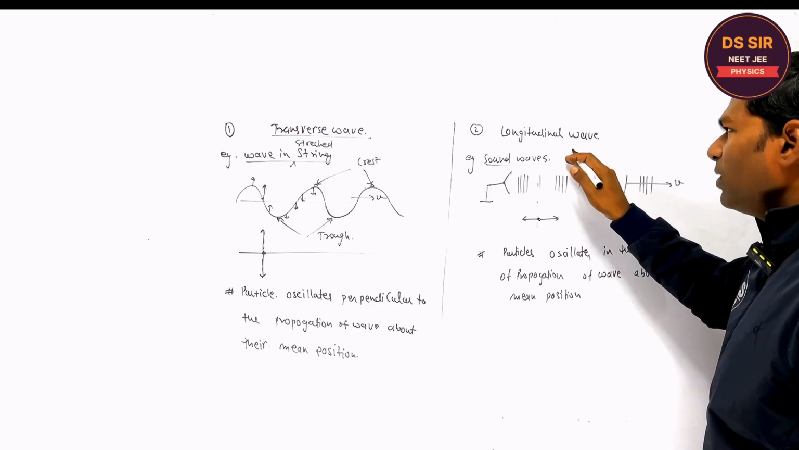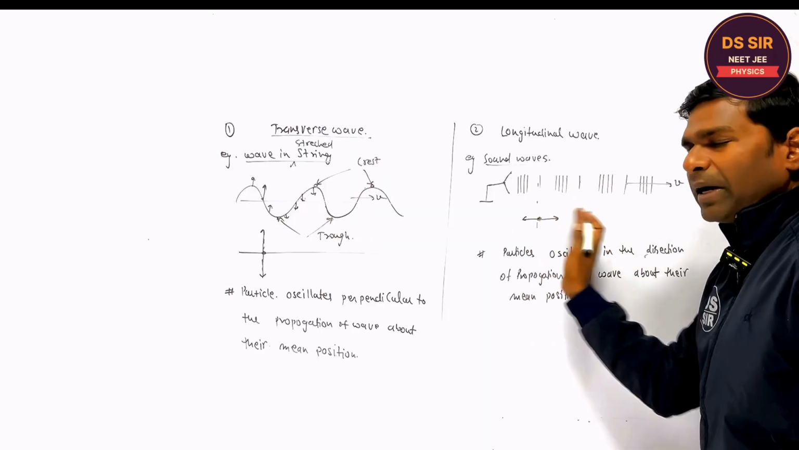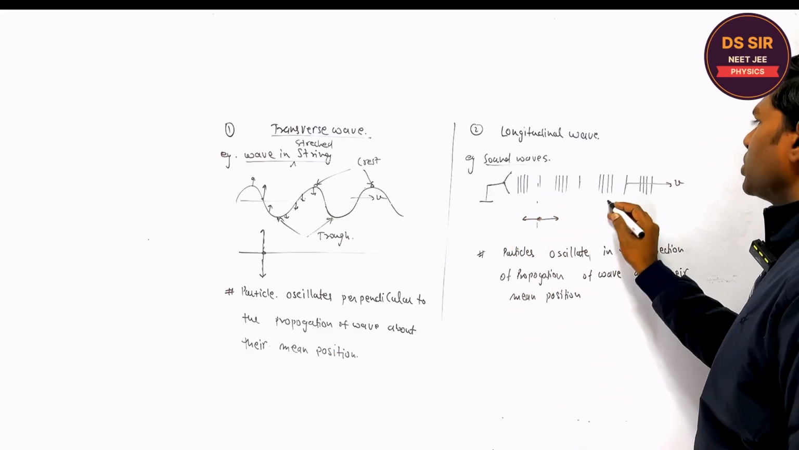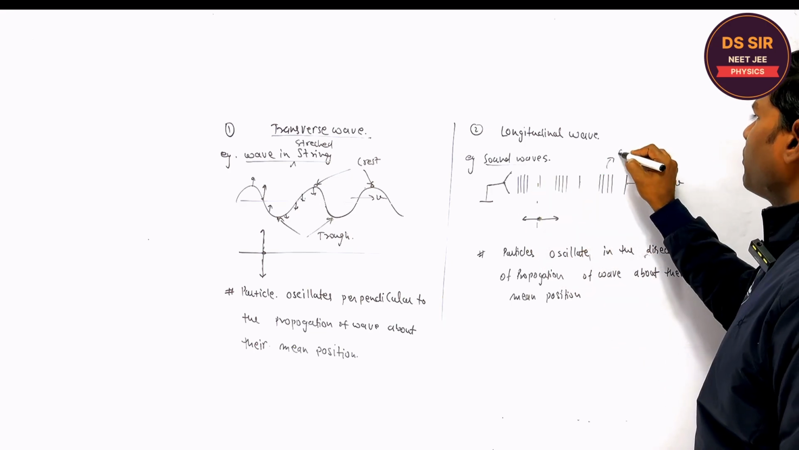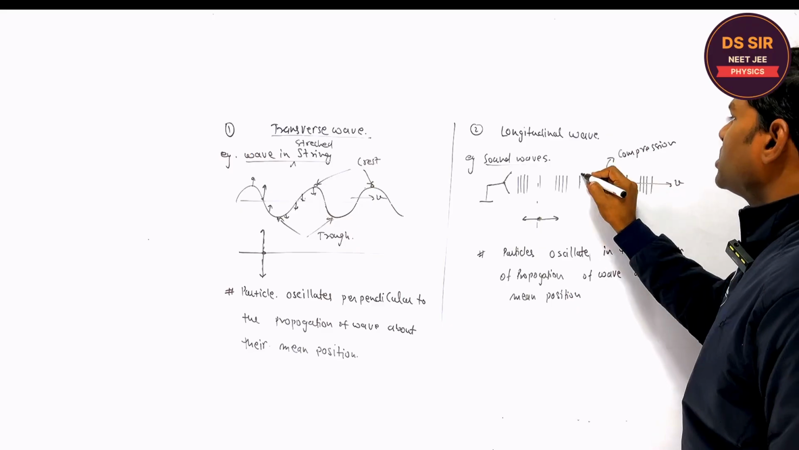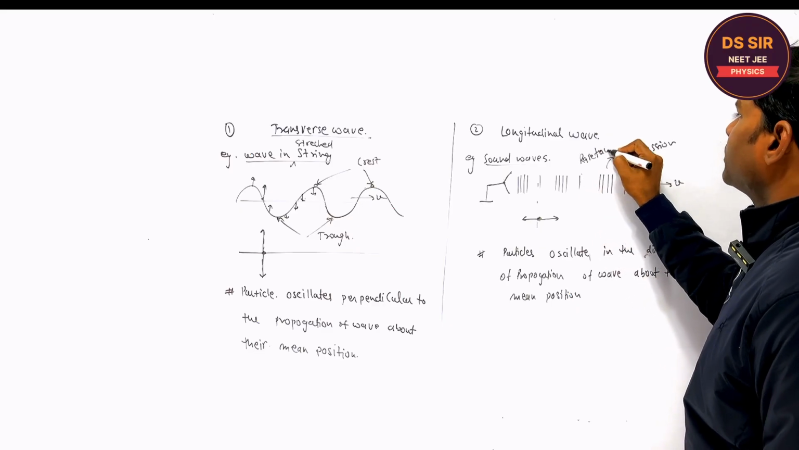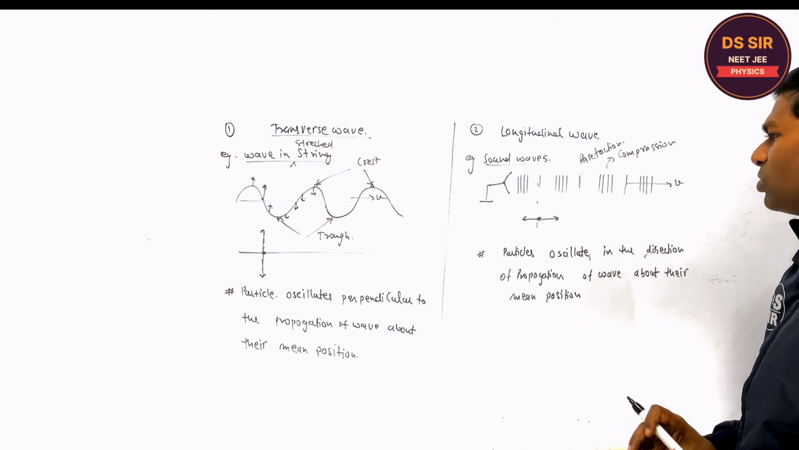While in the sound wave, or the longitudinal wave, particles oscillate about the mean position to and fro along the direction of propagation. The sound wave travels in the form of compression, and this is the rarefaction: compression and rarefaction. Is it clear or not, you tell?